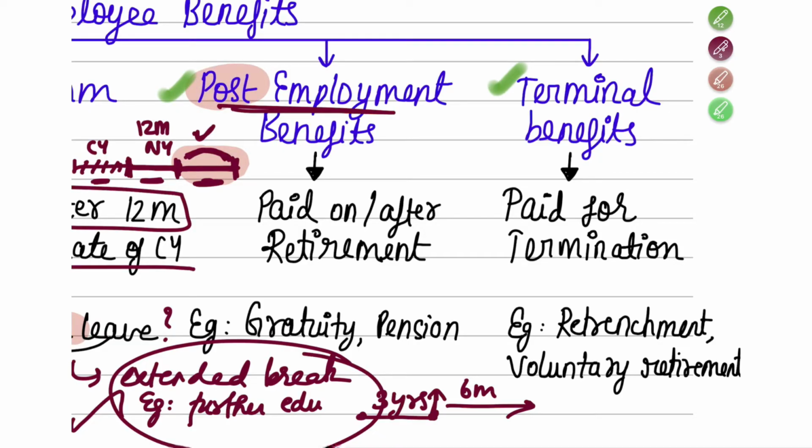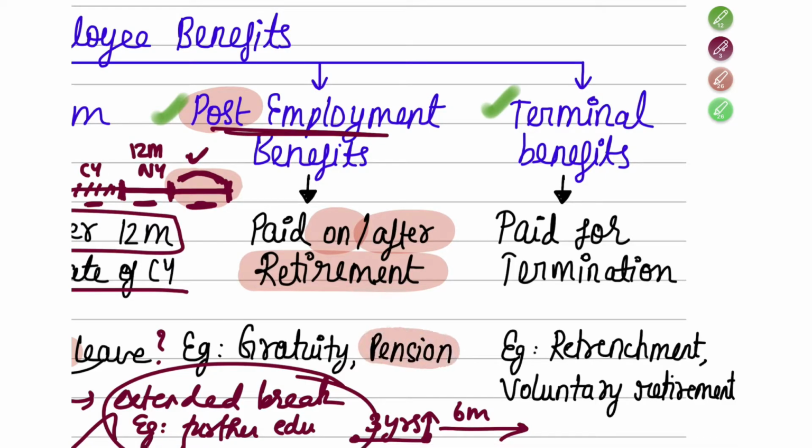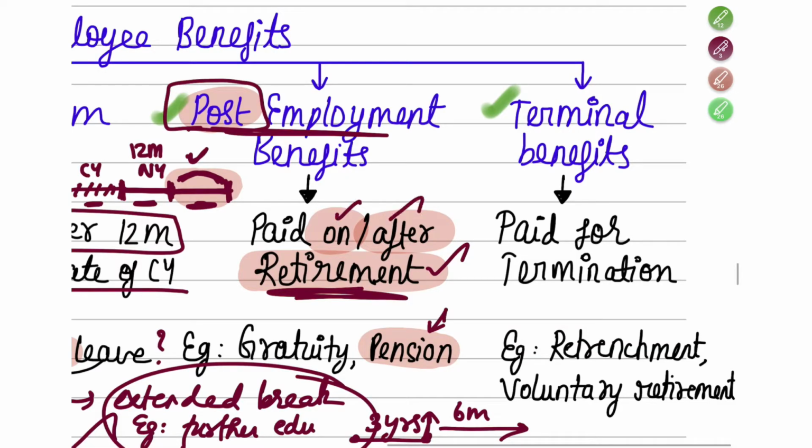So post employment benefit means the person is retiring. On his retirement or after his retirement, if you are paying something, then in such case it will be known as post employment benefits, which can be pension. So monthly or yearly pension your grandmother would get, no? This is after their retirement from the job, they are getting this particular pension. Yes. So this is an example of post employment benefit, which they either get on retirement or after retirement. Example is gratuity, pension, etc.